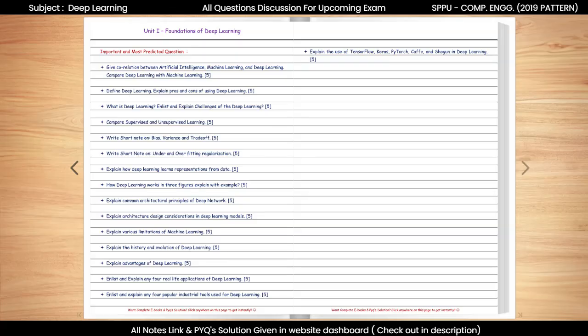Now, let us move on to our next important topic, challenges of deep learning. From this topic, we can expect questions such as, what is deep learning, enlist and explain challenges of the deep learning. Deep learning faces several challenges that students must understand clearly. One challenge is the requirement of large labeled data sets, which are expensive and time-consuming to collect. Another challenge is high computational cost, as training deep networks requires powerful hardware.